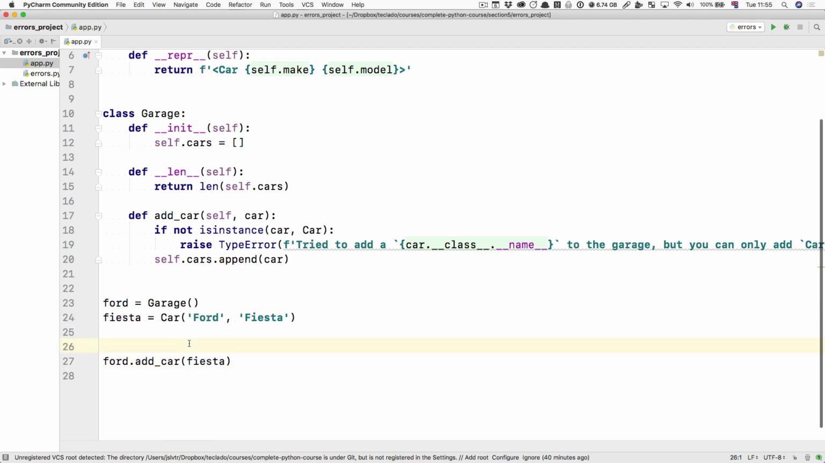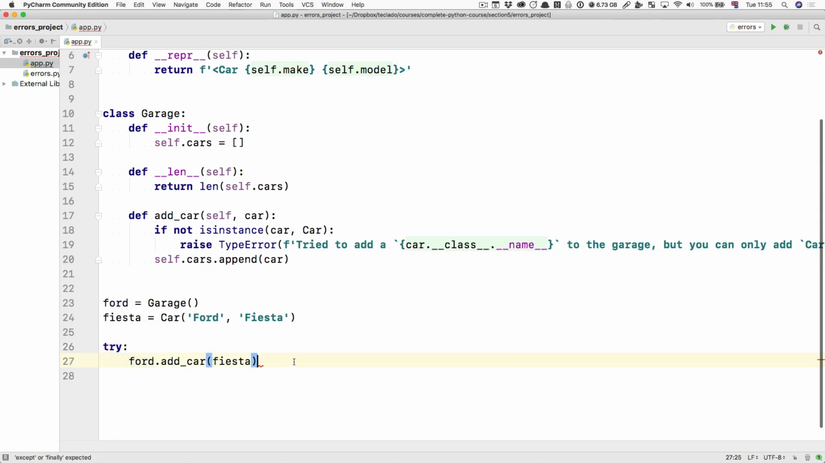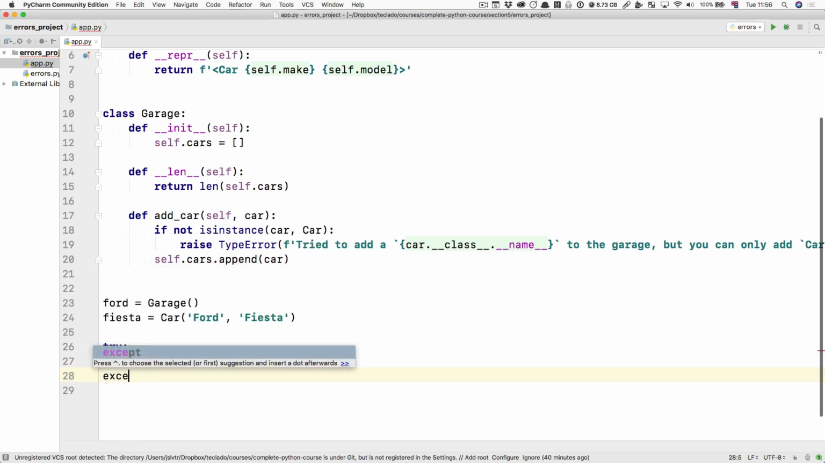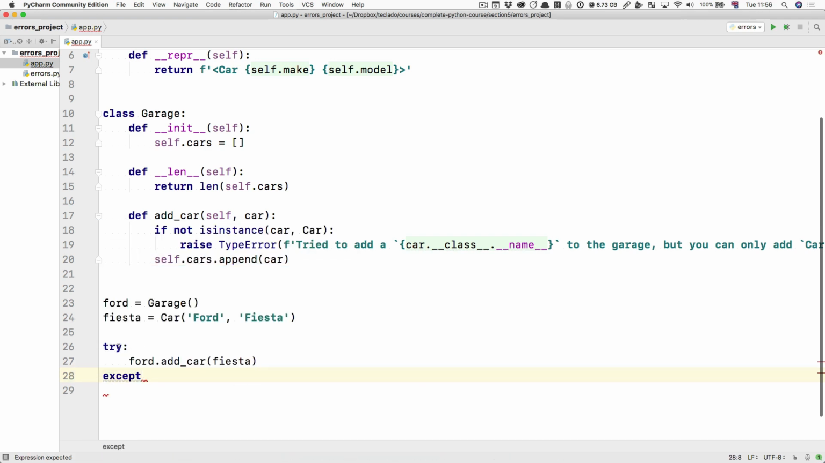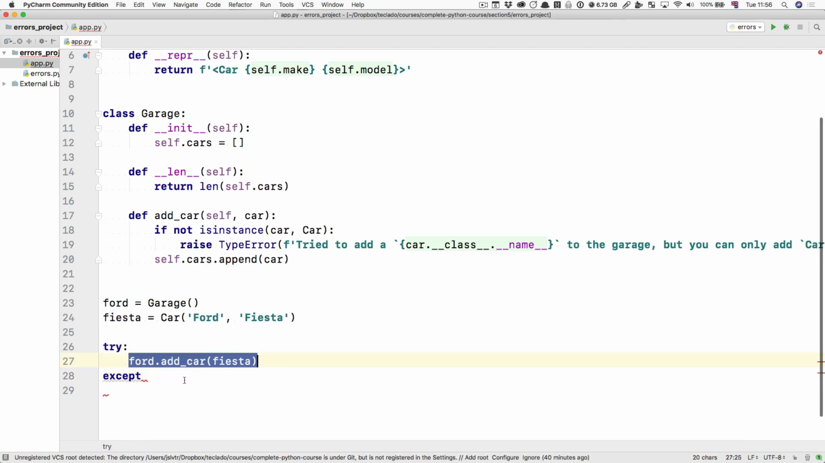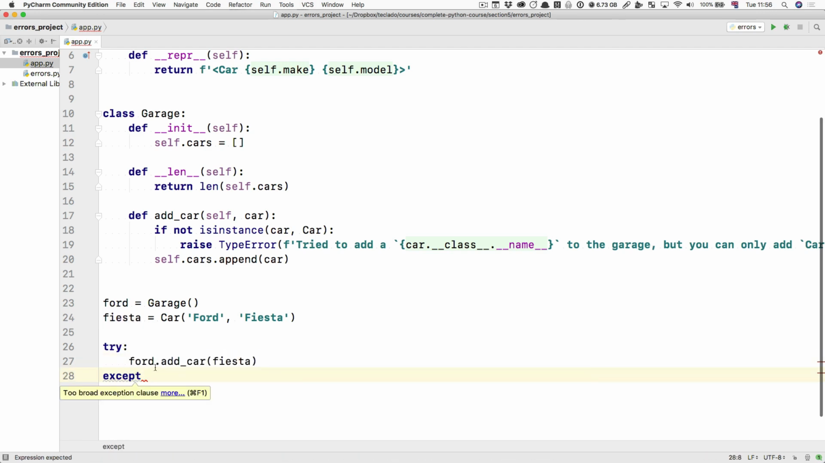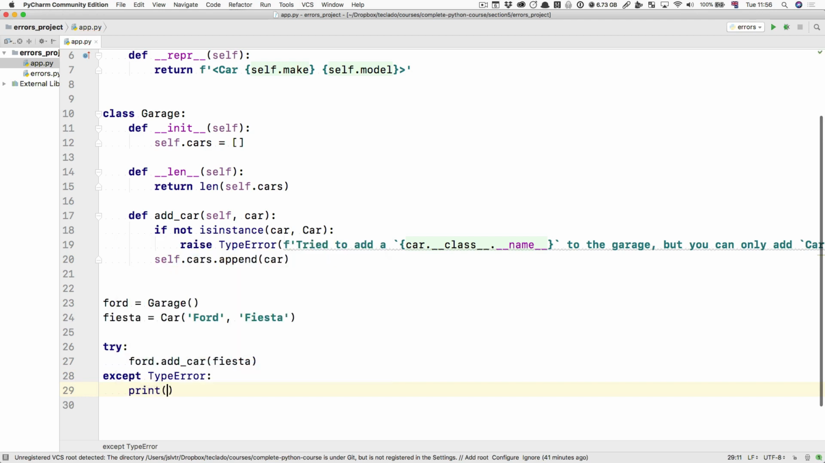Well, we're going to try to run the code. We're going to try, and that's try with a colon. This must be indented because this is a block. And then we're going to have an except. So we're going to try to run this block of code, and if anything happens, an error gets raised by something inside this code, such as a type error, we're going to say print your car was not a car.